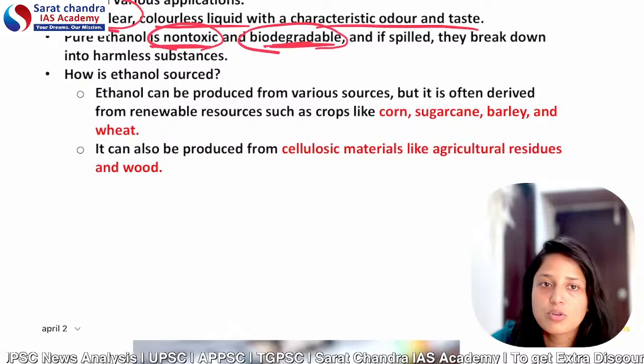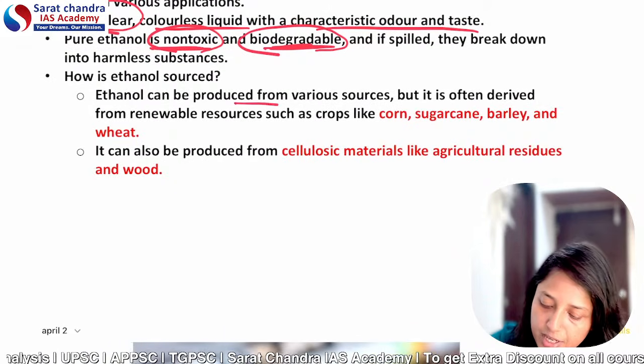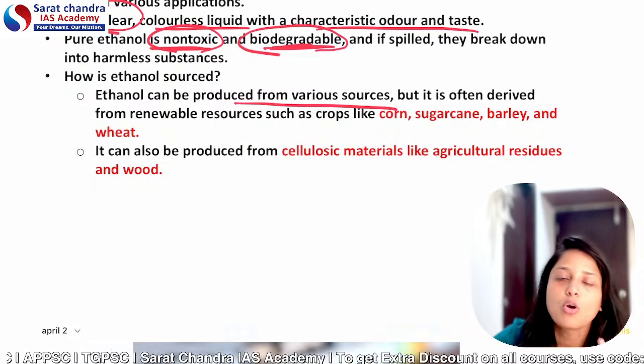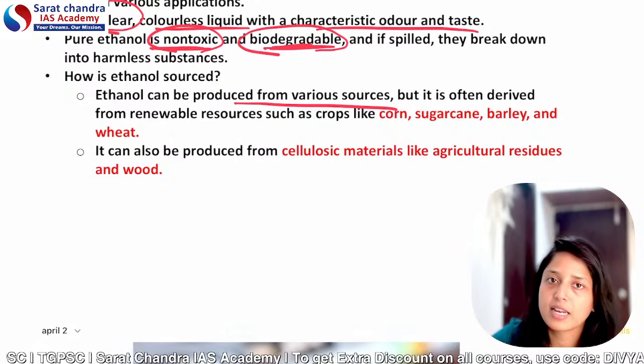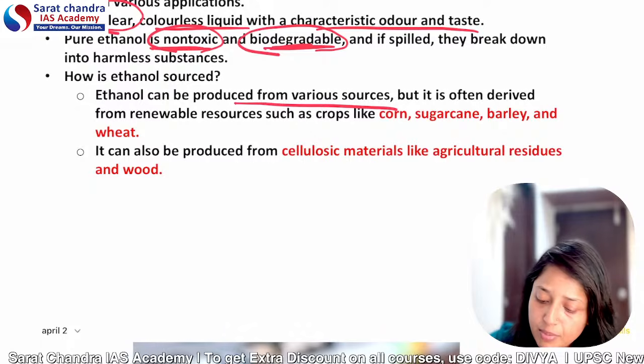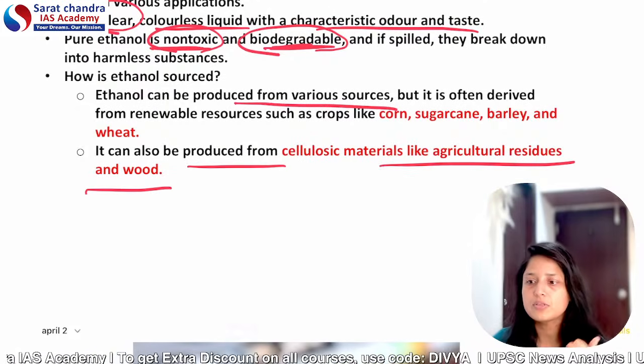Now talking about the sources, from where ethanol is sourced. It is produced from various sources, but mainly it is derived from sugarcane, corn, or damaged food grains like wheat or rice. Also, it can be produced from other cellulosic material like agricultural residues and wood.